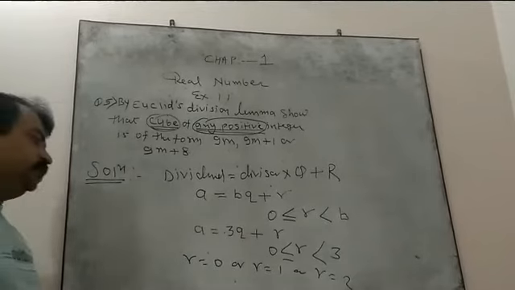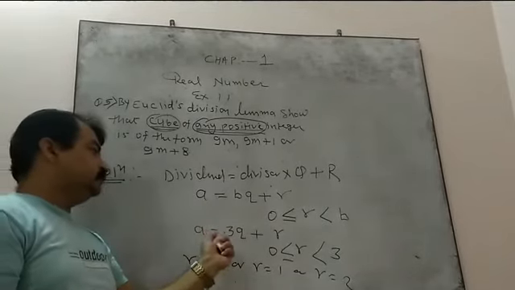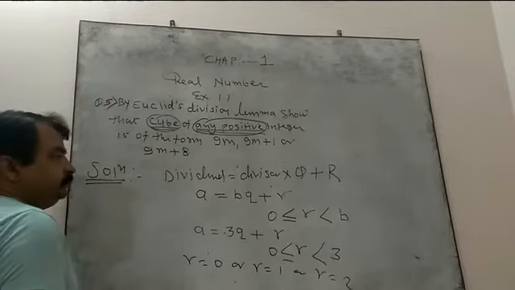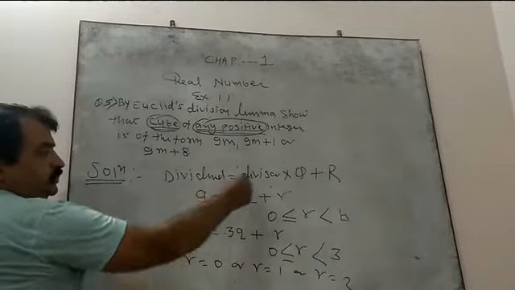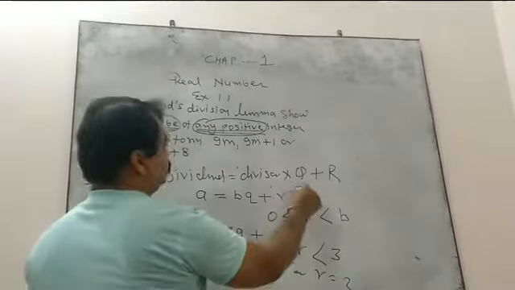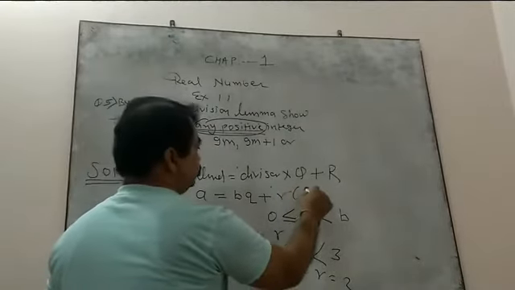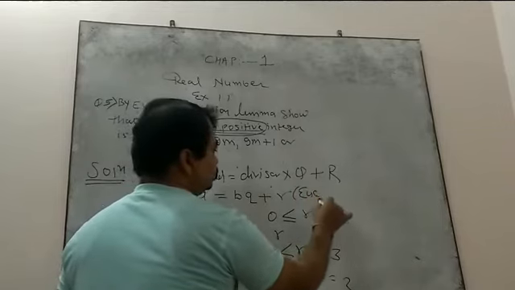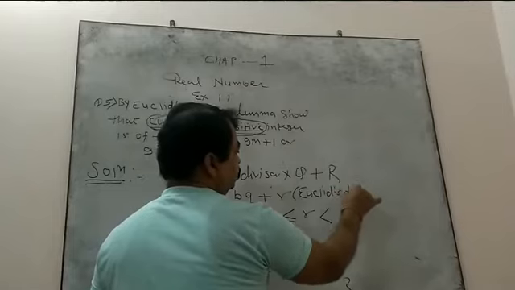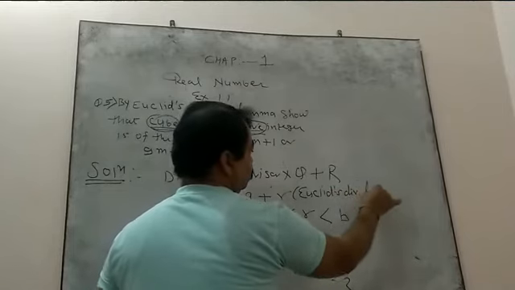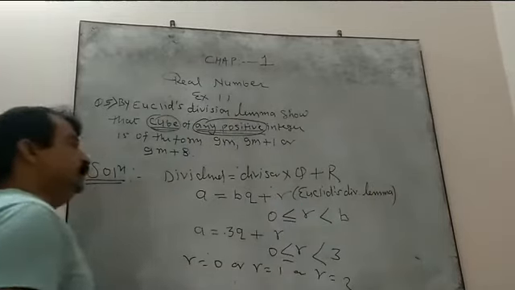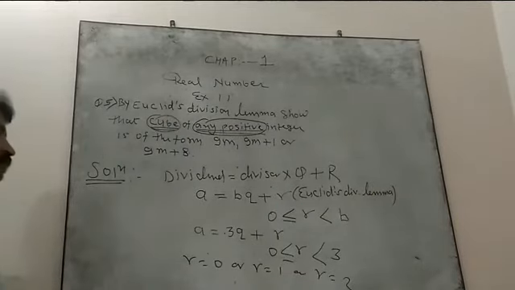Now you check the cube for this lemma. a equal to 3q plus r, right? So this is the divisor question, and a equal to bq plus r is nothing but the Euclid's division lemma. That is an algorithm. Algorithm is the steps we are following.